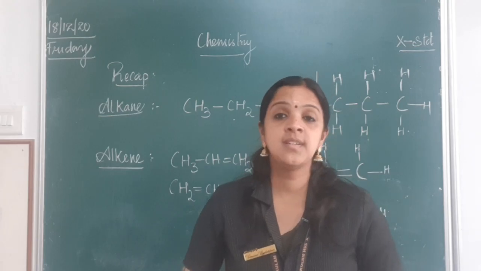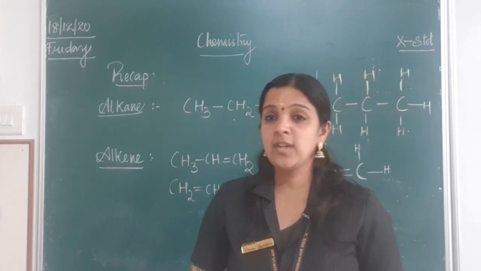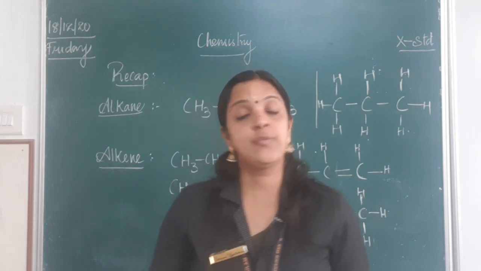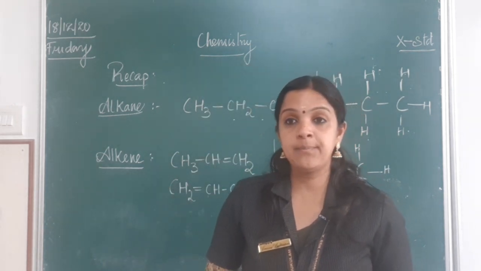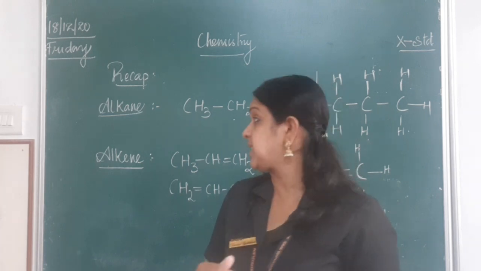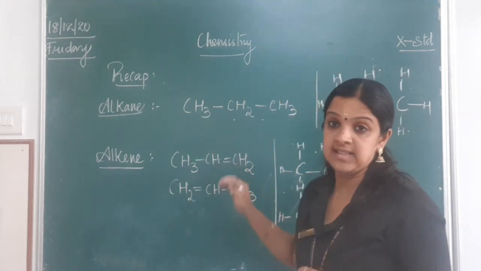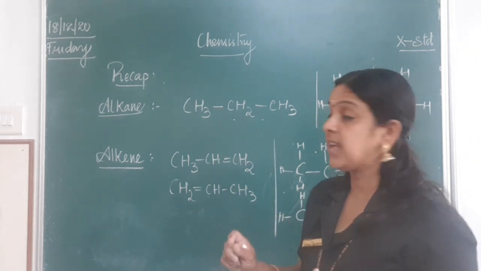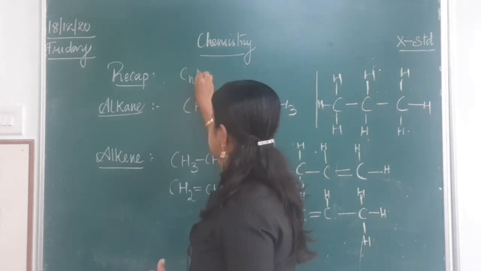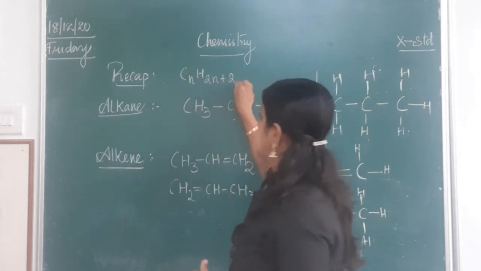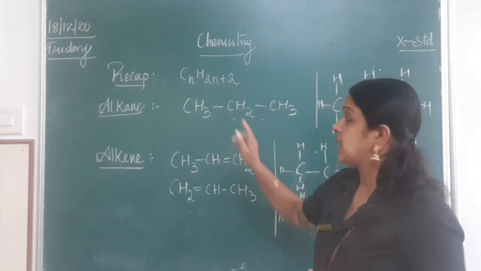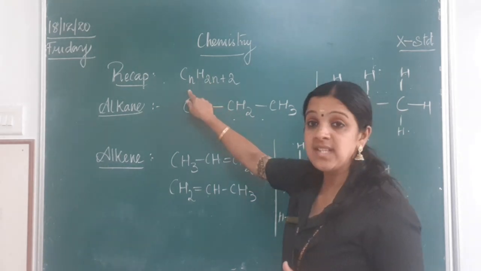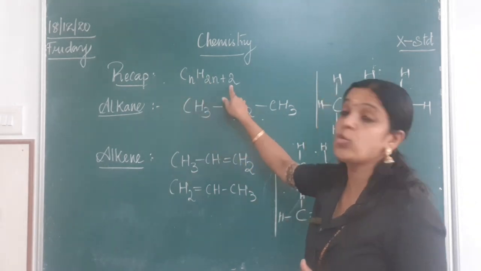Happy morning, students. So today we are going to continue with the 6th chapter, nomenclature of compounds, organic compounds. In the last class we were seeing about alkane and alkene, that is saturated hydrocarbon. In alkane we know the molecular formula is CnH2n+2. That is, if n is the number of carbon atoms, the number of hydrogen atoms will be twice the number of carbon atoms plus 2 added to it.